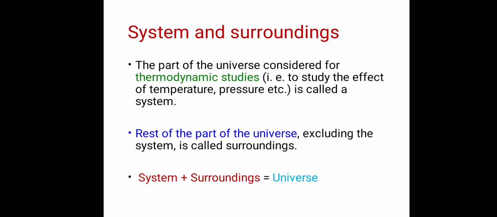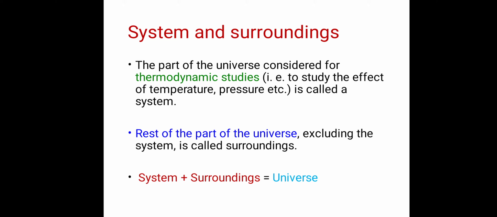So what is the system? The part of the universe considered for thermodynamic studies, that is, to study the effect of temperature, pressure, etc., is called a system. Suppose we consider a cup of tea, and we want to study the properties of that cup of tea, then that cup of tea is our system.